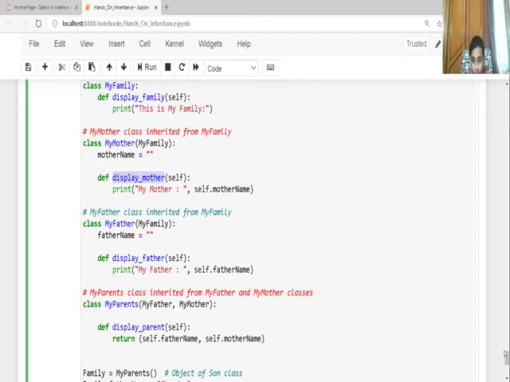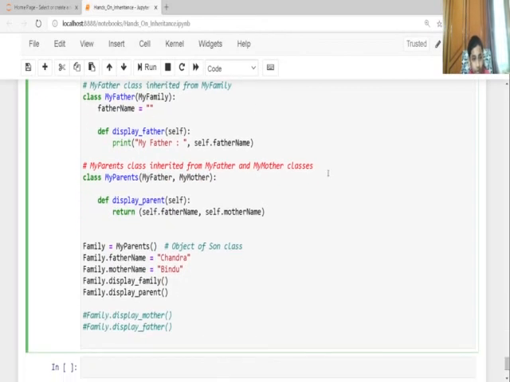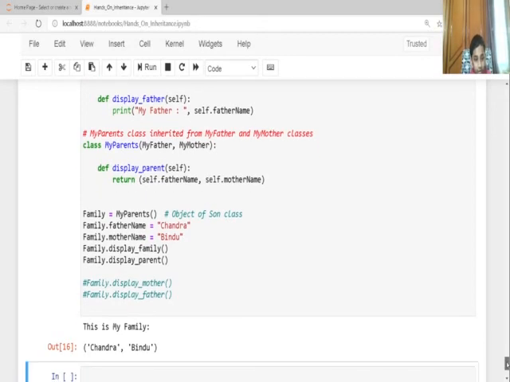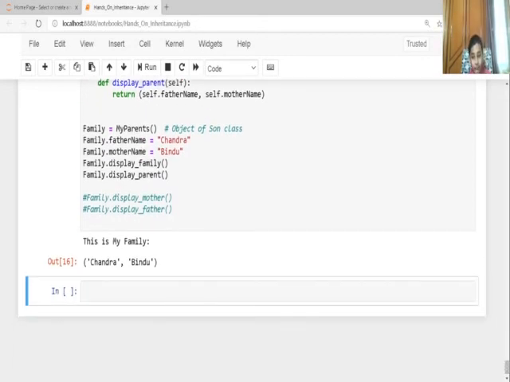So 3 types of inheritance came into the picture right here. Let's see what it will execute. This is my family. And Chandra, Bindu. So this is the end of our video.